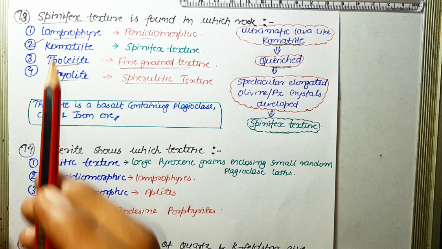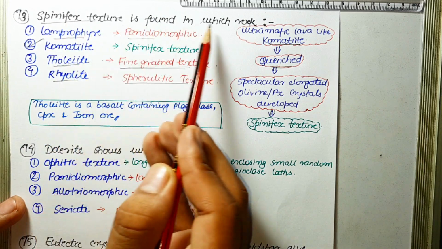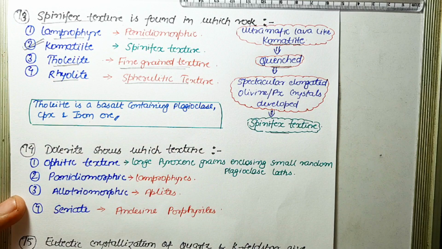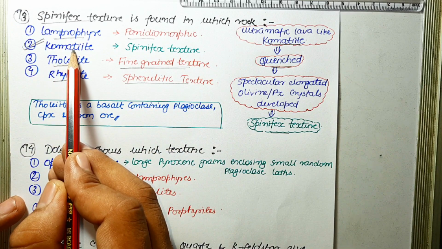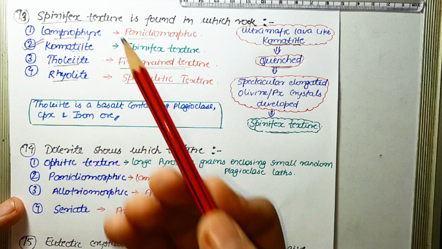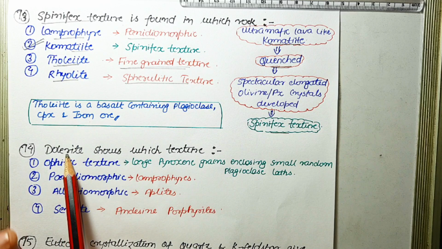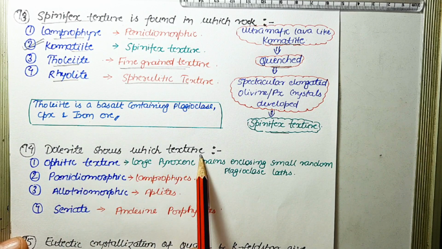So as far as this question is concerned, spinifex texture is found in which rock? The correct answer is komatiite. Komatiite is an ultramafic rock, basically of Archean time. Next question, dolerite shows which texture?